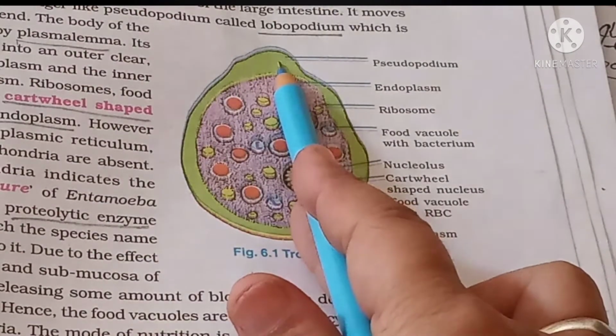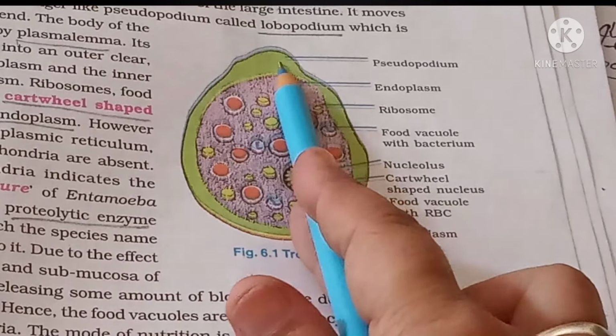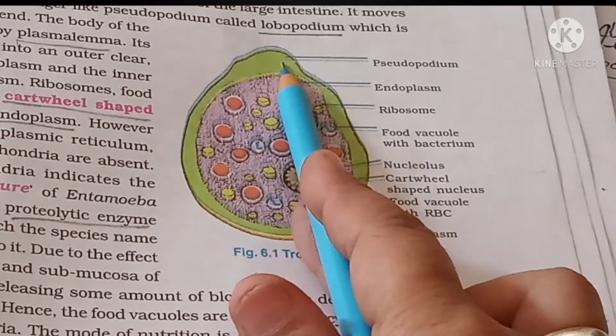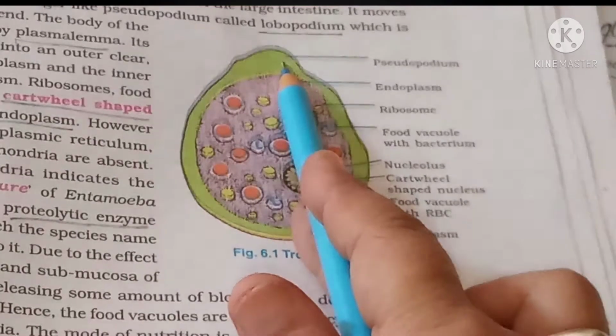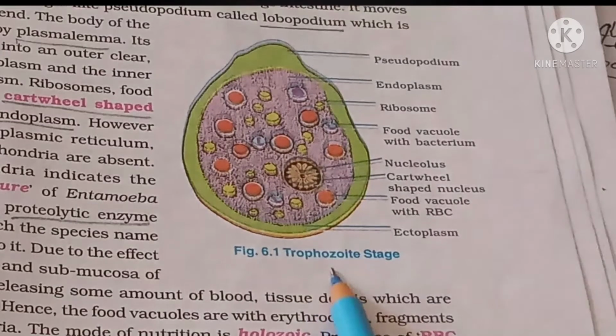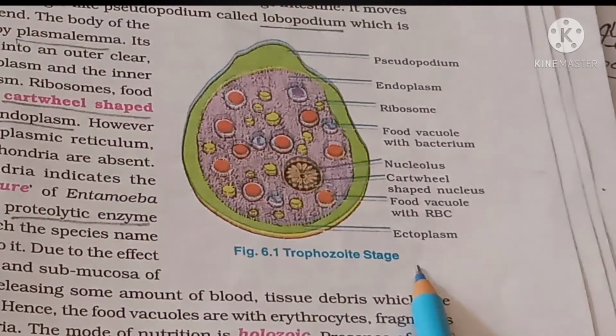So it is called lobopodia. Single pseudopodium. So the organism is showing a small movement because of the presence of this pseudopodia. So this is the structure of the trophozoite stage. Now I think you can understand.